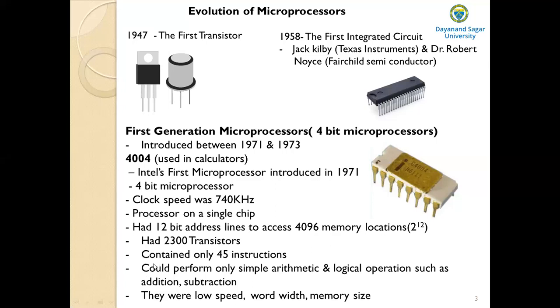And it had 2300 transistors and contained only 45 instructions. And what is the problem with this microprocessor 4004? It could perform only simple arithmetic and logical operations such as addition and subtraction. And the main problem with this microprocessor was the speed. They were low speed, and limited in word width and memory size.